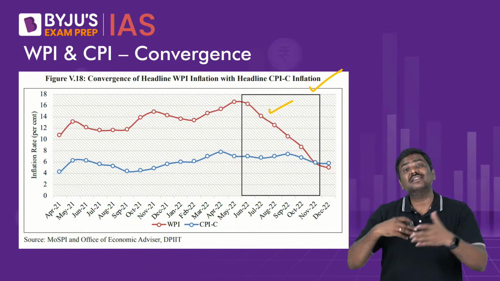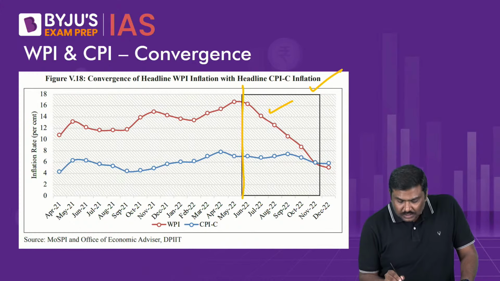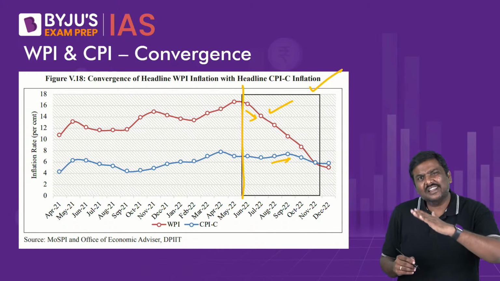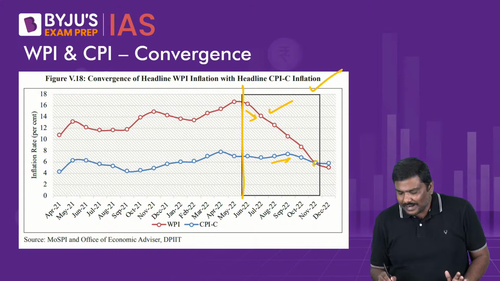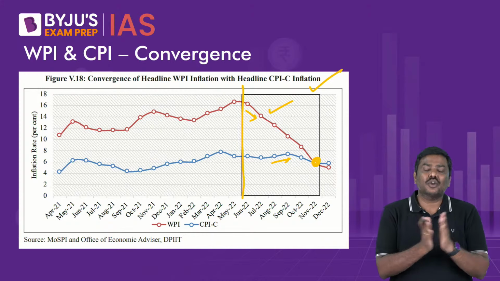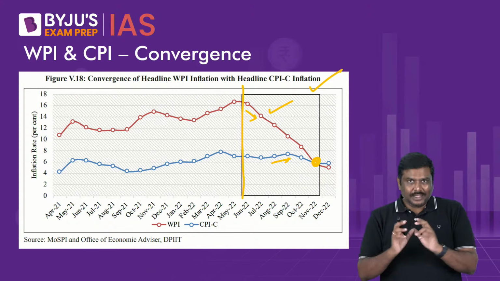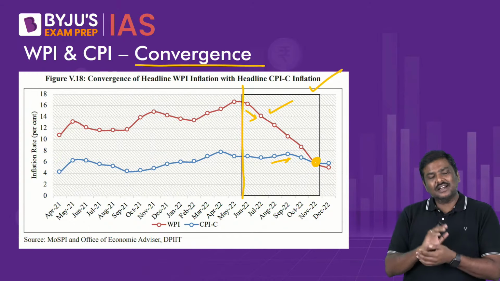But at a certain point of time, specifically after June 2022, the WPI is declining, while CPI is also varying, slightly rising and again declining, but at a different pace altogether. And at one point of time, there is a crossover between WPI as well as CPI. In simple terms, there is a divergence as well as convergence that has been observed between both the WPI as well as CPI.